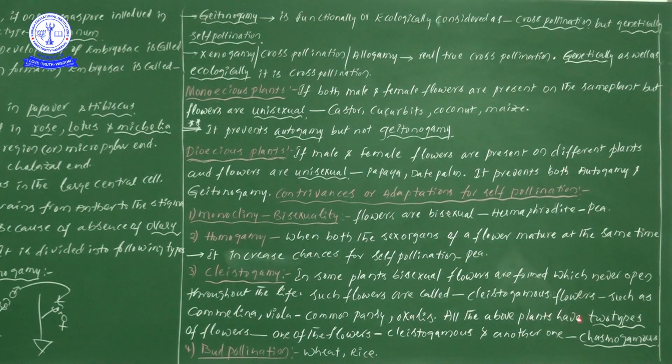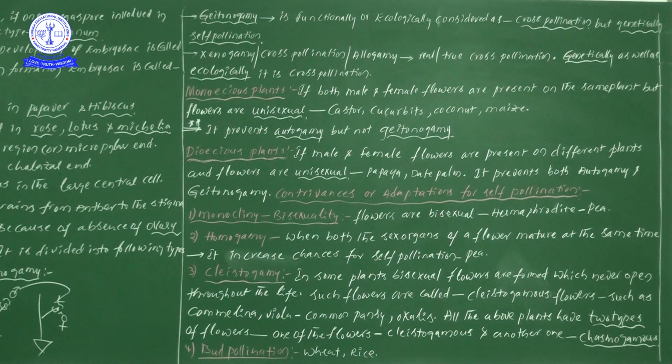All these plants have two different types of flowers: one is cleistogamous flowers and the other is chasmogamous flowers.